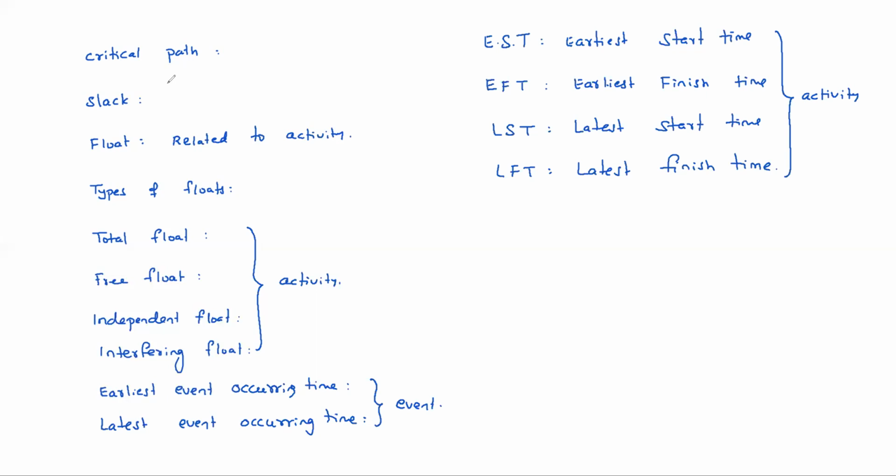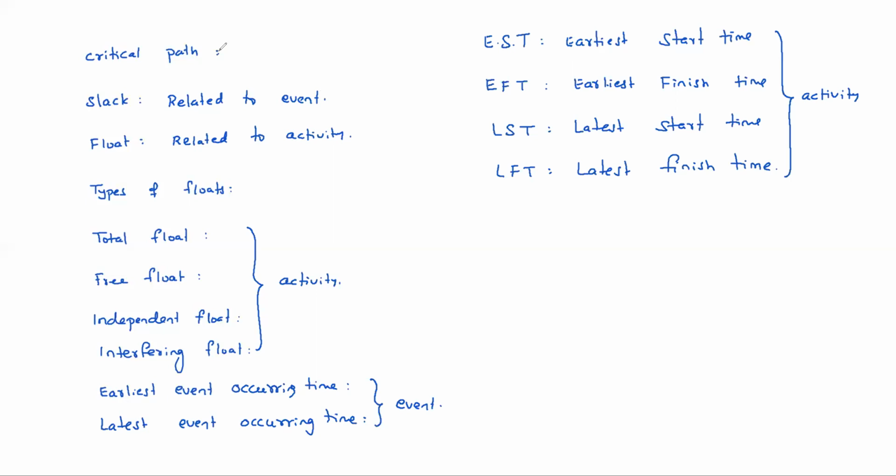S-L-A-C-K. We need to understand these completely: slack, float, types of floats, event related times, EST, EFT, LST, LFT. Critical path: how to calculate and recognize it.